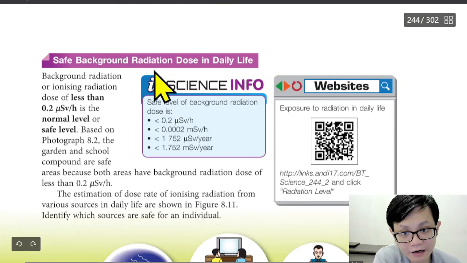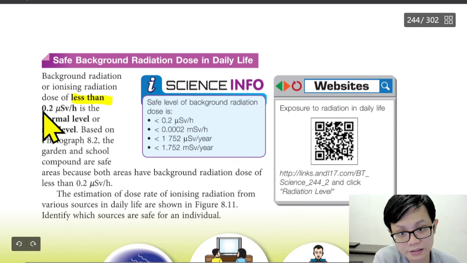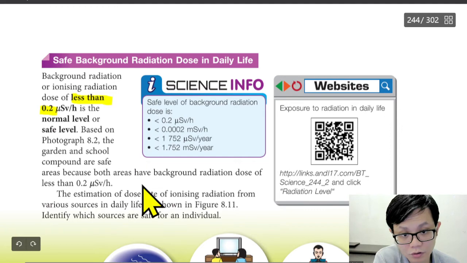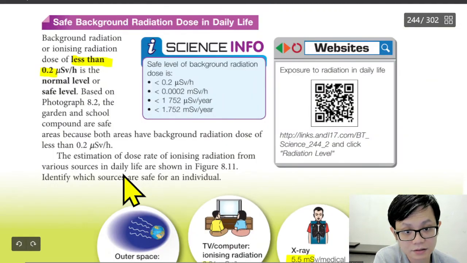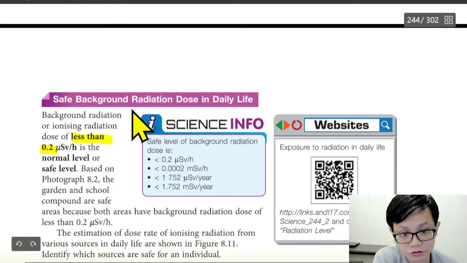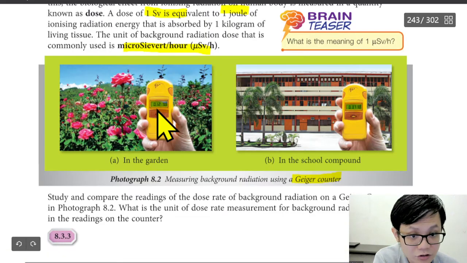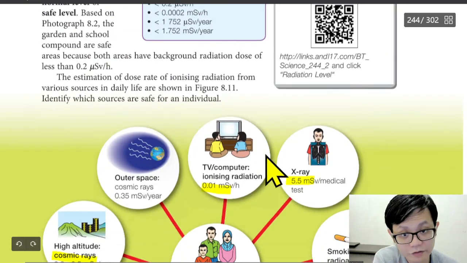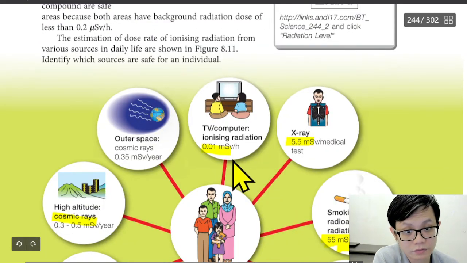Safe background radiation. Oh, here it says less than 0.2 is safe, or safe level. So we check this. This one is less than 0.2. This one is less than 0.2. So it is safe. So TV also is safe.